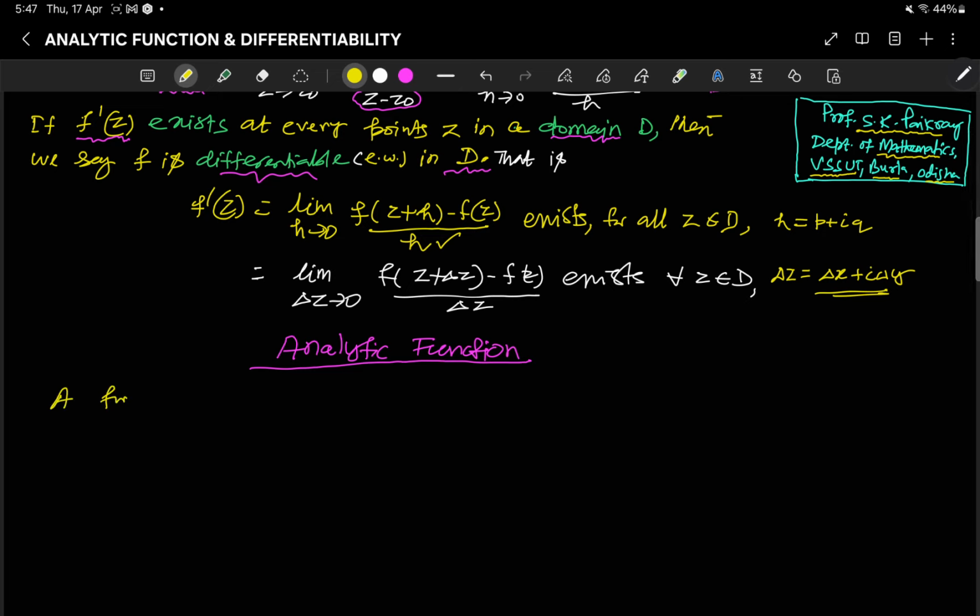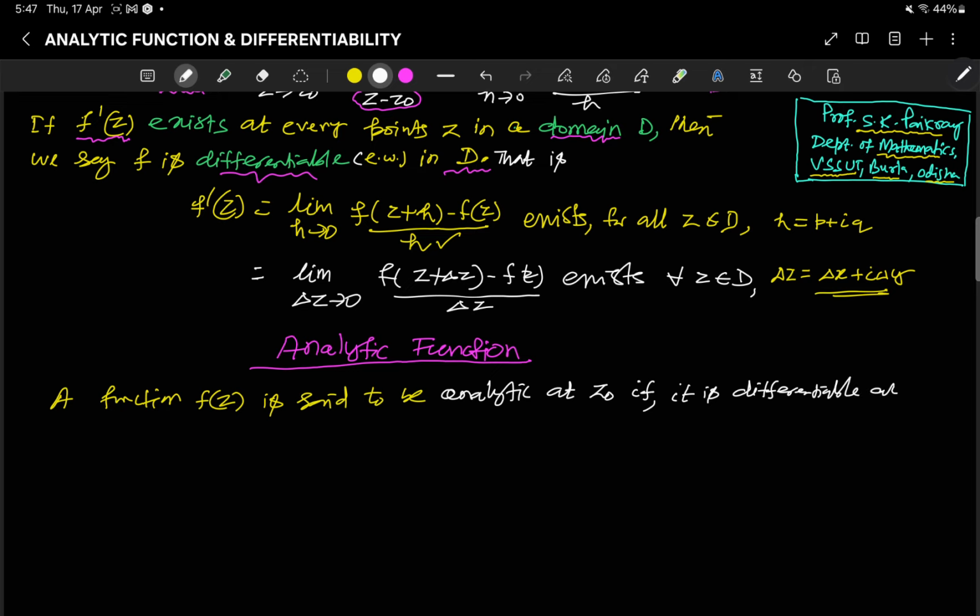A function f(z) is said to be analytic at a particular point z0 if it is differentiable at z0 as well as at every point in the neighborhood of z0.